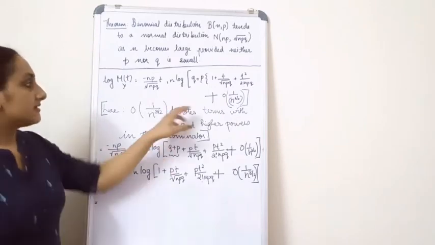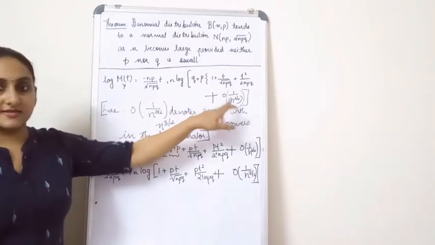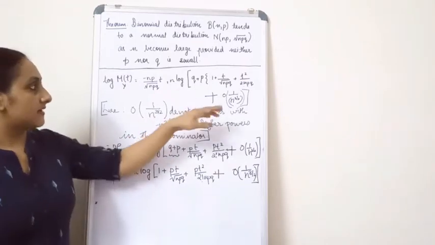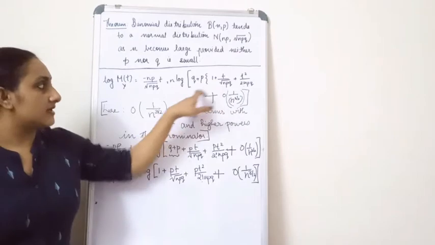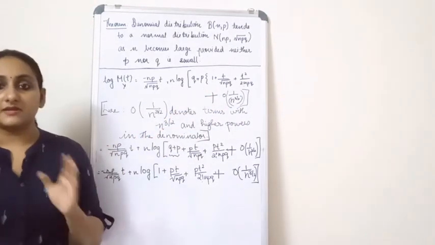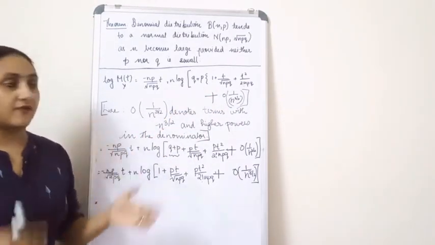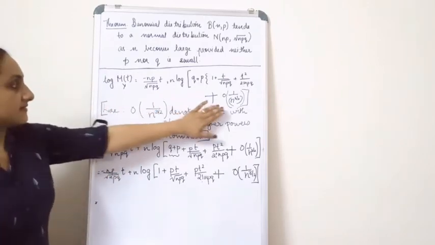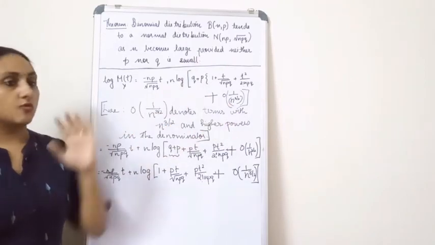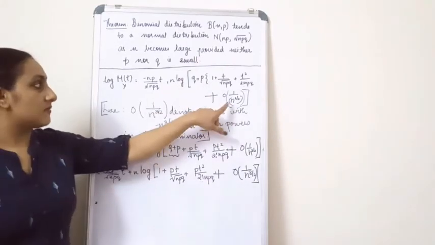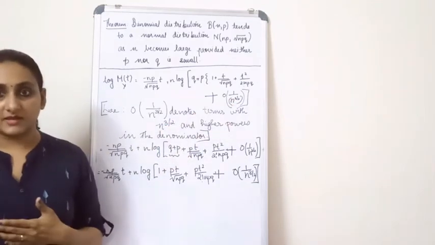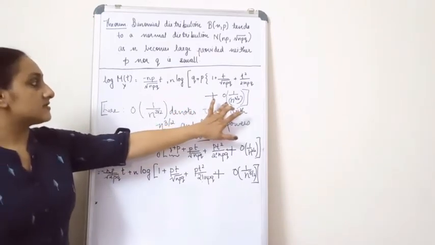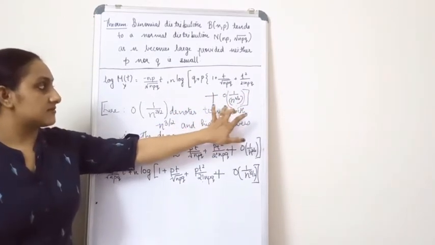What is that? This means all the terms which have the power n raised to 3 by 2. For example, the next term has in the denominator root npq the whole cube. So what is the power of n over there? It is n raised to 3 by 2. So this is a total of all the terms where n has the power 3 by 2 and higher powers of that. Those terms consolidated, I just kept over here.